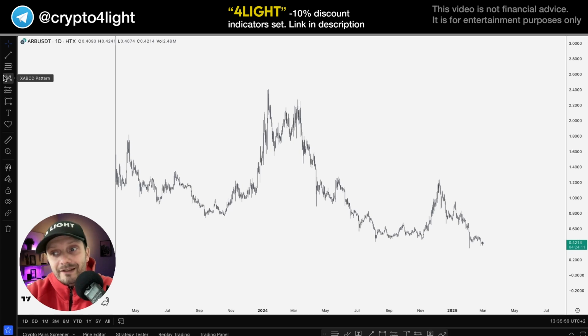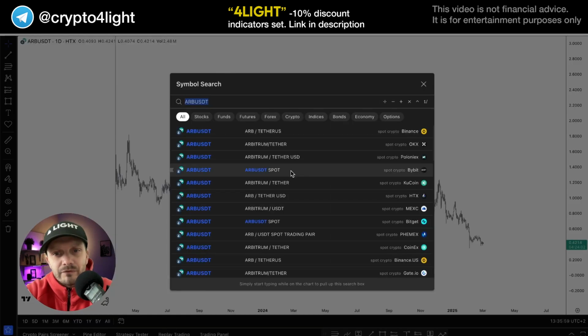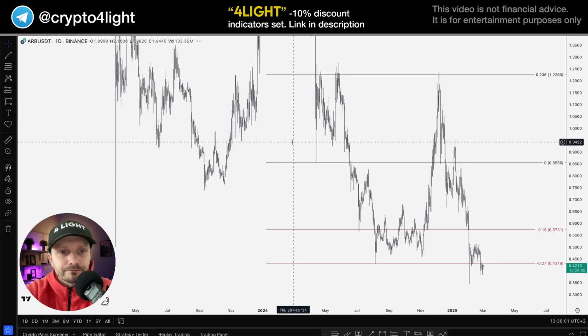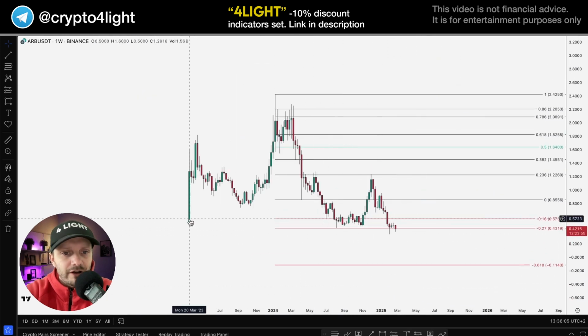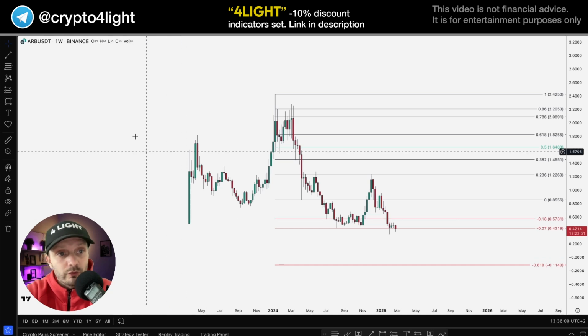On Binance it looks like, oh, we dumped below the listing price, it's capitulation, but basically not. I'm shocked because I always analyzed Arbitrum on Binance. You remember this chart and how I marked it: we dumped below the listing price, because the listing price on Binance was 50 cents in March 2023.